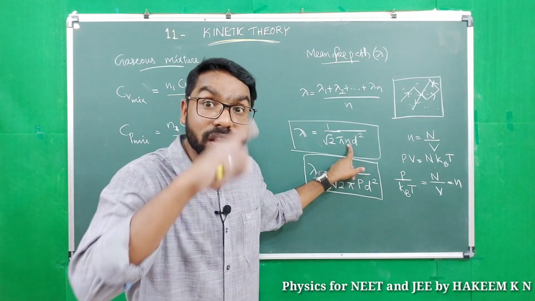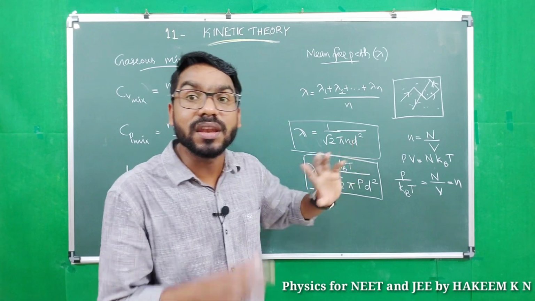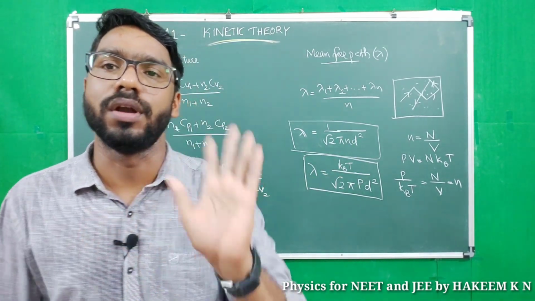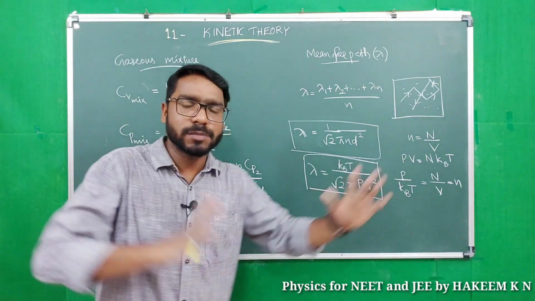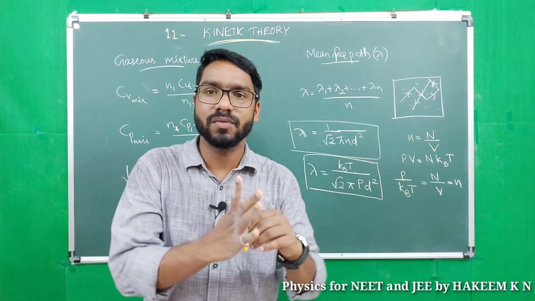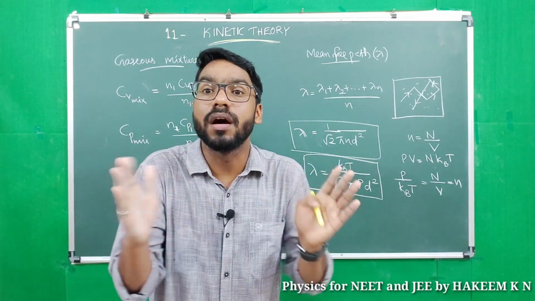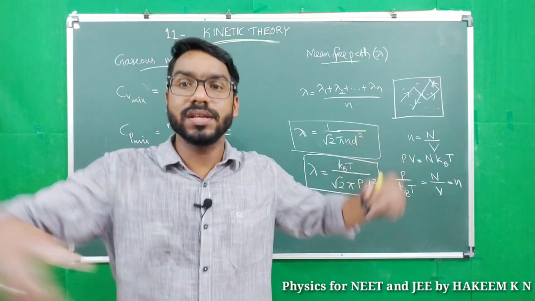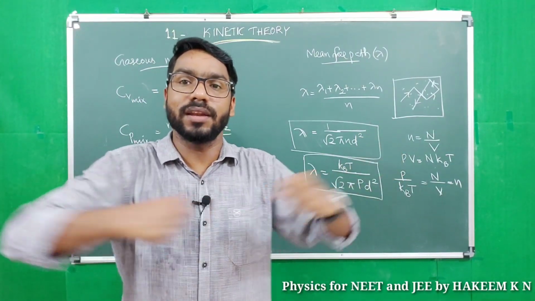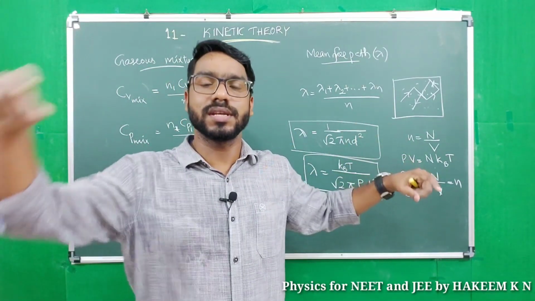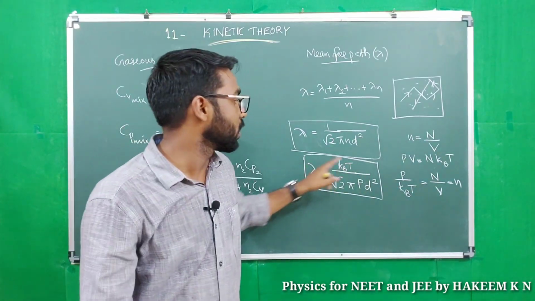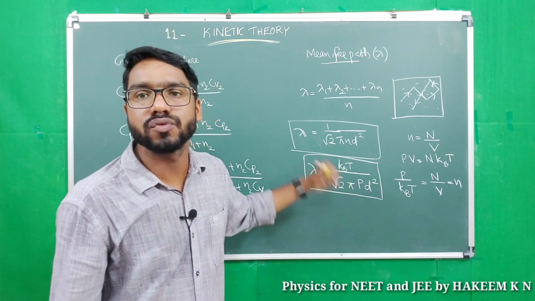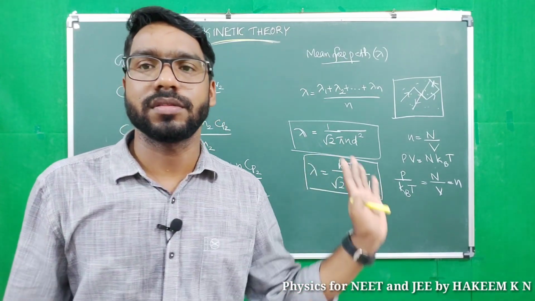Here n is not the number of moles, here n is the number density of molecules, or number of molecules by volume. As pressure increases, as compression comes, molecules can't move more, so lambda decreases, lambda proportional to 1 by P. As temperature increases, expansion occurs, molecules can move through large distances, so lambda increases, lambda directly proportional to T. That's all about mean free path.